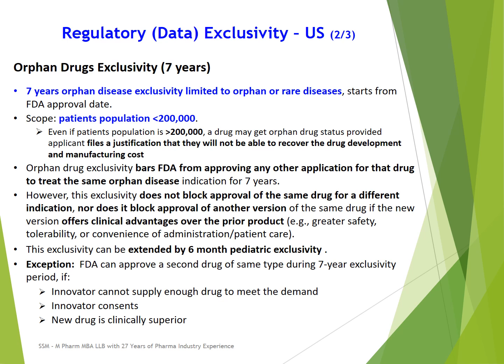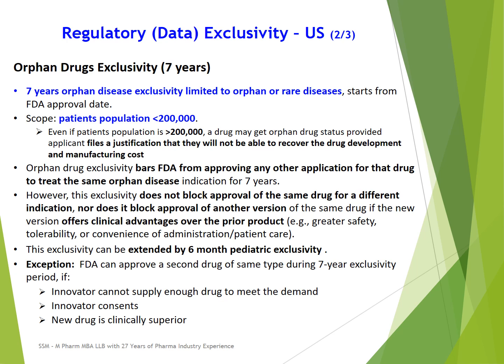But even if there are more than 2 lakh patients, even then a company can request FDA for orphan drug status. In that case, the company or applicant can file a justification that they will not be able to recover the drug development and manufacturing cost because patients are very few. FDA will not approve any other version of the drug for this orphan indication for 7 years.